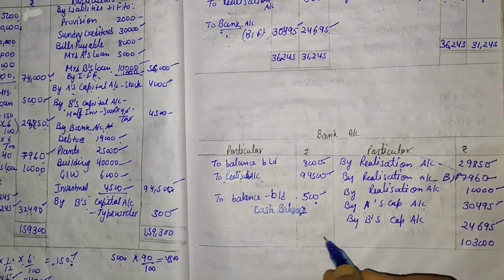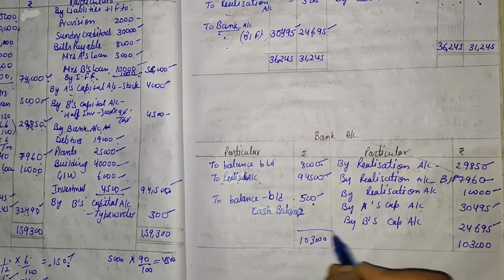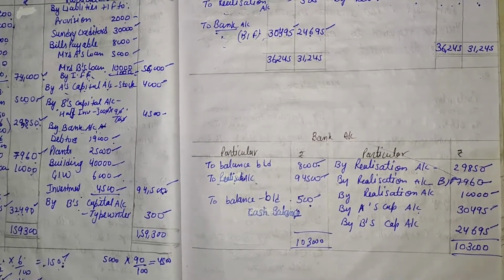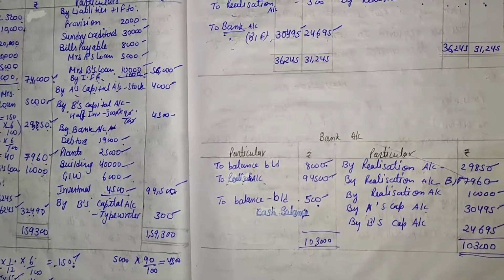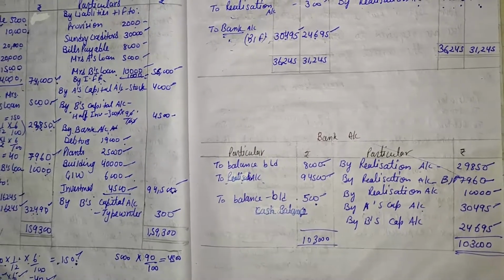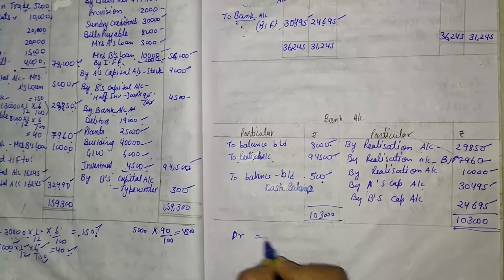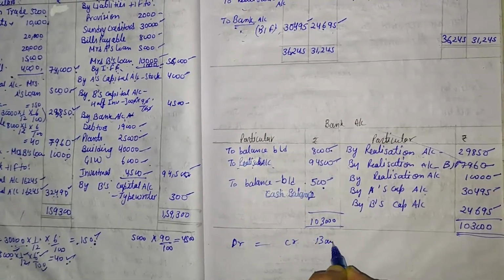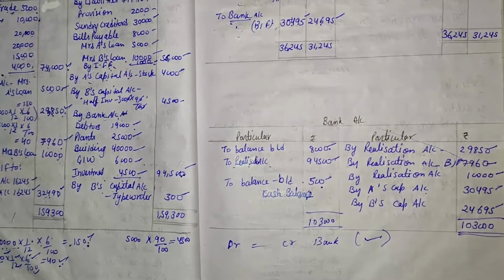After totaling both the sides, we get that the total of this side is 1,03,000 and this side is also the same. If we find that both the sides are equal, it means that our question is correct. So that is our checking factor. So the debit side is equal to the credit side of the bank column, which means our question is correct.